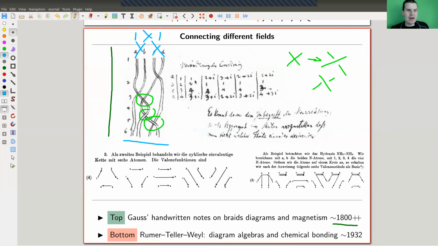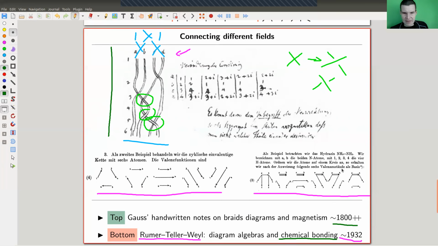Anyway, more down to earth and much later, the earliest reference I know where those diagram algebras appear in the sense of algebras, where people really have done operations on them and written bases for those algebras. These are two papers of those guys here, roughly around 1930-ish. And they came from this idea of chemical bonding. Kind of a fun thing. So it's really different from my Cobordism picture. Here some magnetism is involved, and it defines two diagram algebras. And here some chemical bonding is involved, and it defines two diagram algebras. So diagram algebras and chemical bonding.